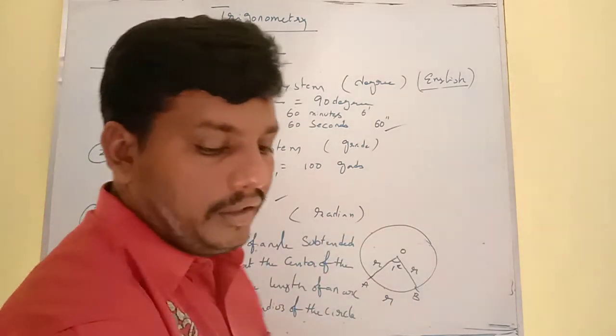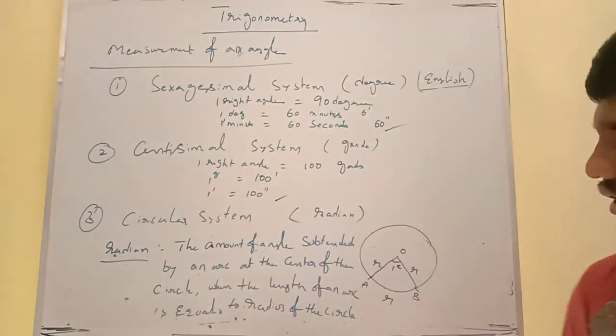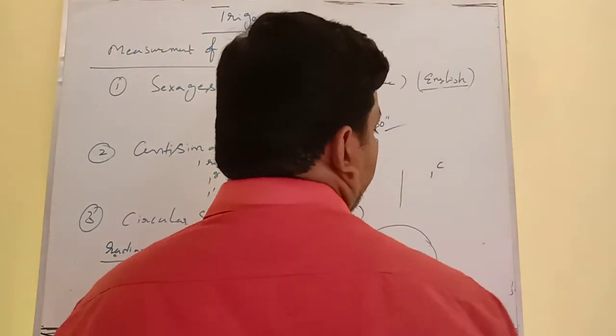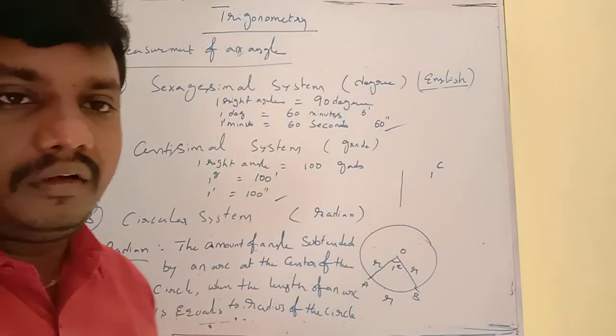This is called the definition of radian. It will be denoted by 1 power c. So power c, this is called radian, 1 power c.